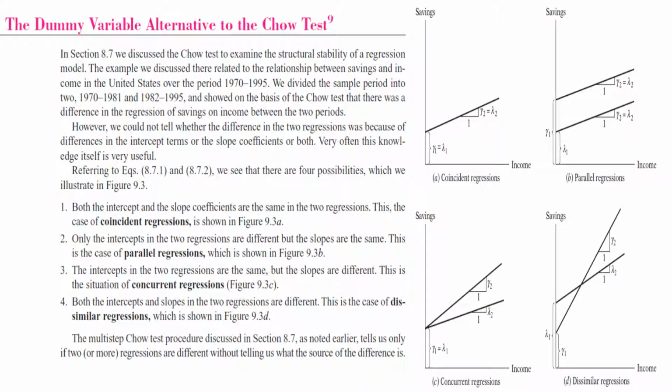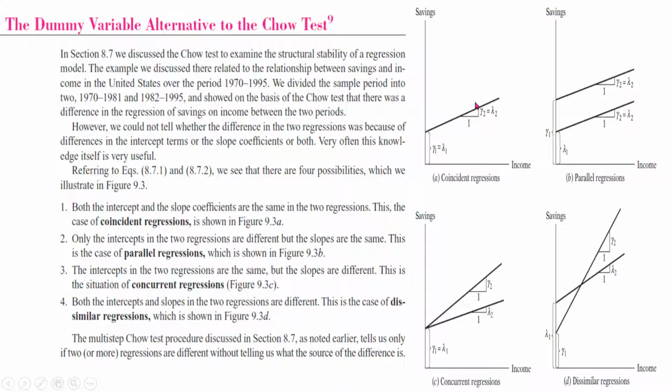We can simply use a dummy variable to test whether a particular structural break in the data is significant or not, and whether that structural break has changed the intercept, the slope, or both. So let's say in the first case, both the intercept and the slope coefficients are the same in the two regressions. So what does that mean? Two regressions means pre-break and post-break. If before the structural break and after the structural break both the intercept and slope are the same, it means that the structural break has effectively produced no difference. So we call it a coincident regression.